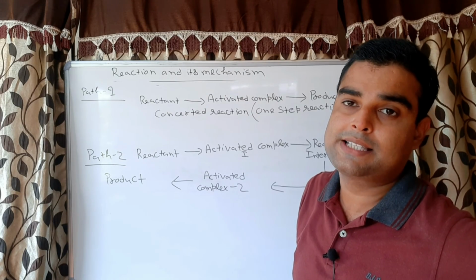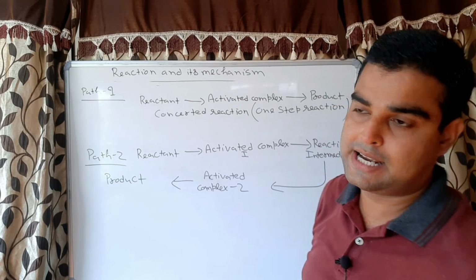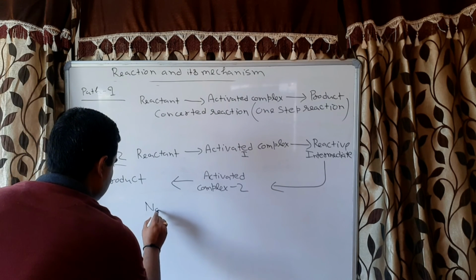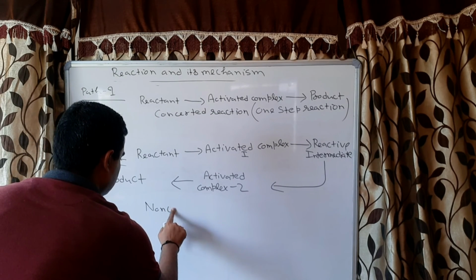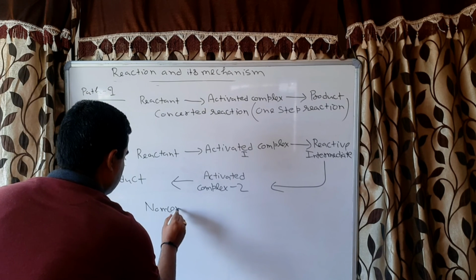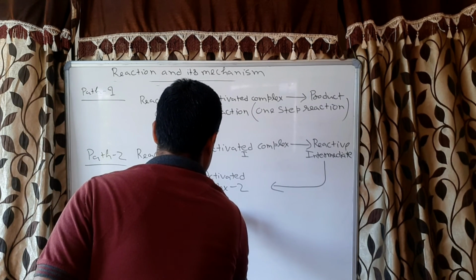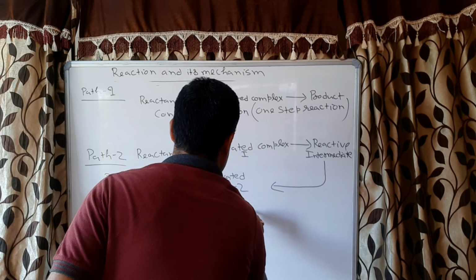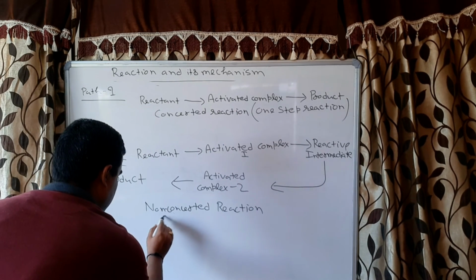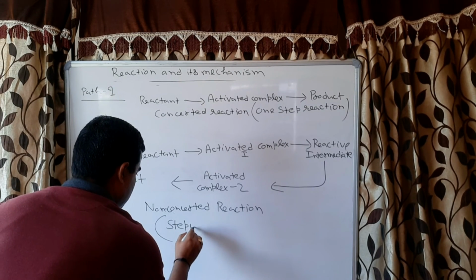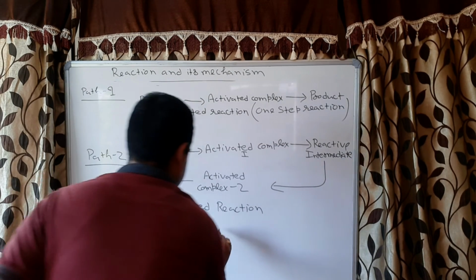Non-concerted reaction means stepwise reaction. So this is called a non-concerted reaction, or we can call this a stepwise reaction.